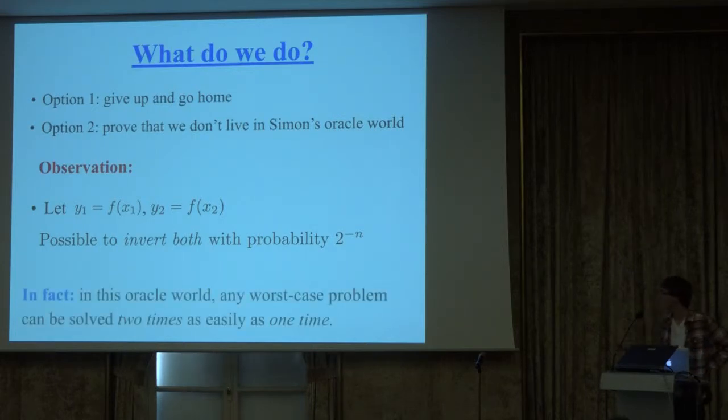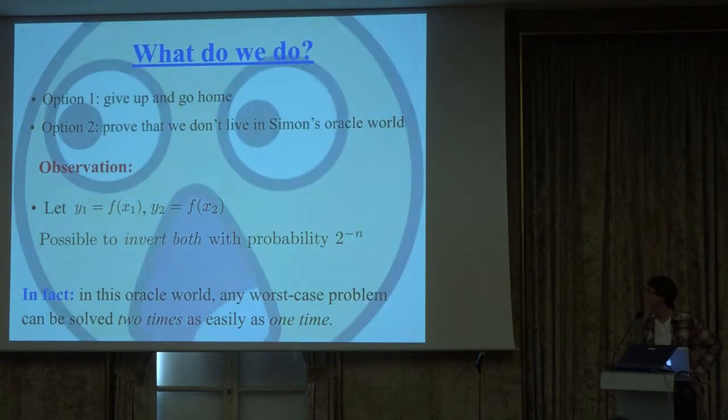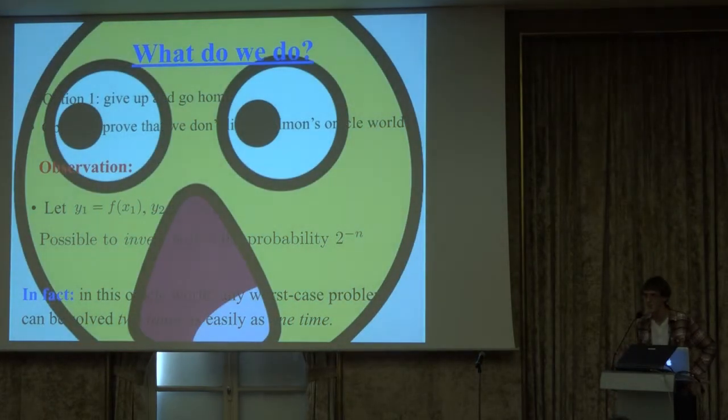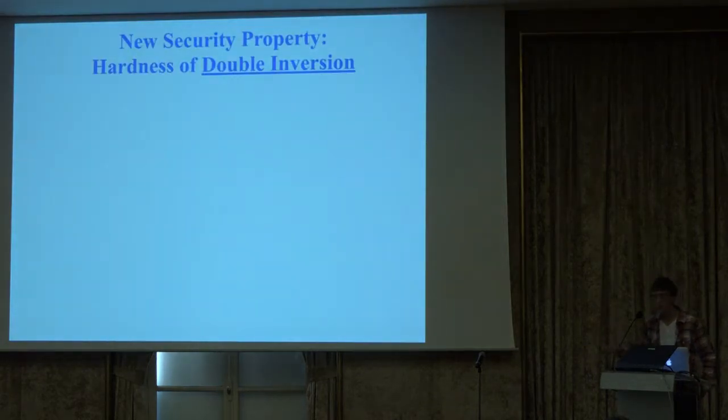So there's an exponential improvement here over the trivial algorithm. And if you think about it, you can say more generally that no matter how easy or hard f was to invert originally, you can actually invert f twice with the same probability that you can invert f once. And this is crazy. This doesn't make any sense at all. You shouldn't be able to do that. So what we do in this work is we actually formulate that as a hardness assumption.